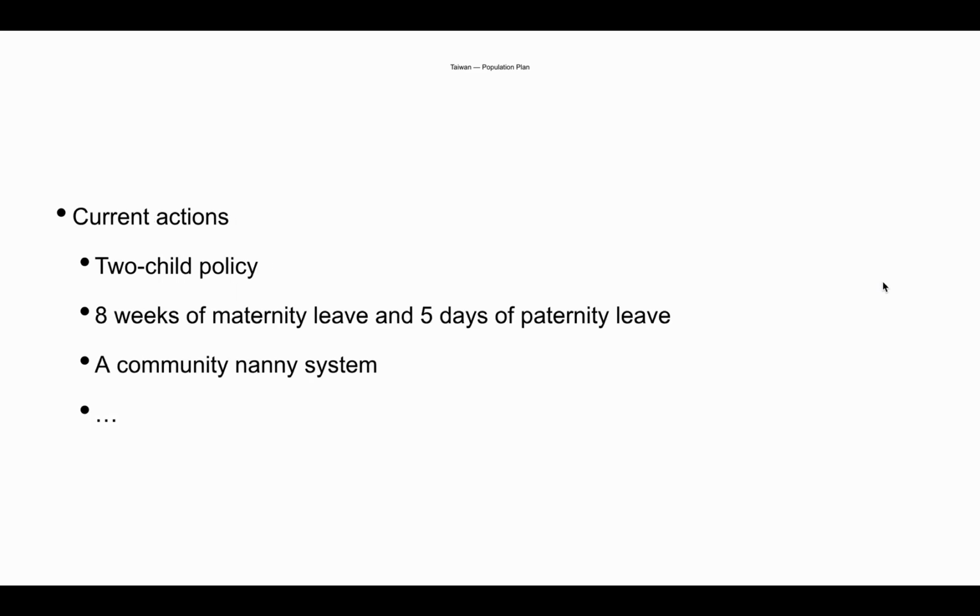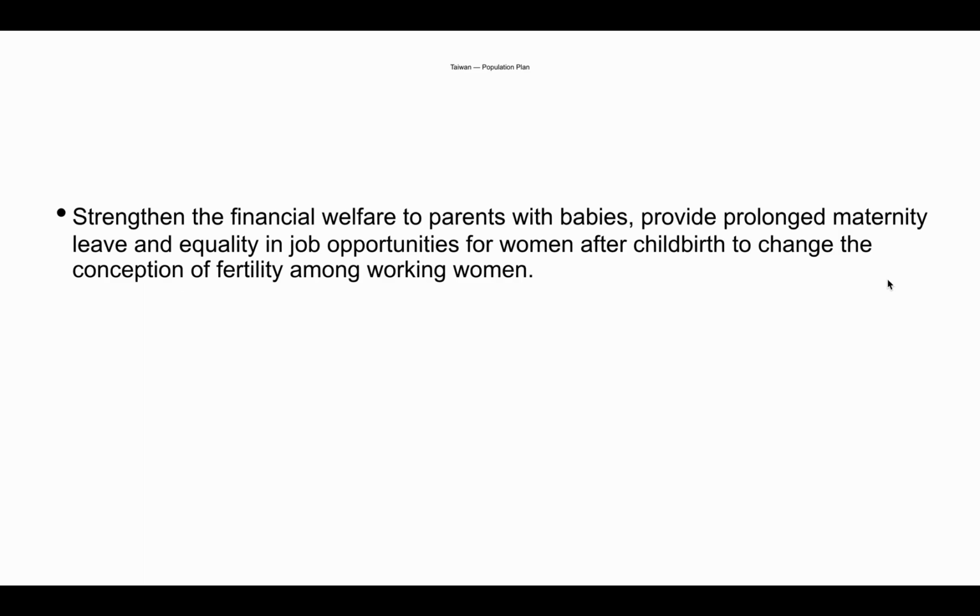What has the government done? Based on the current population policies, the government encourages a 2-child policy. It also provides 8 weeks of maternity leave and 5 days of paternity leave, and some other plausible practices. But what can the government do better? The government should strengthen the financial welfare to parents with babies, provide prolonged maternity leave, and equality in job opportunities for women after childbirth to change the conception of fertility among working women.